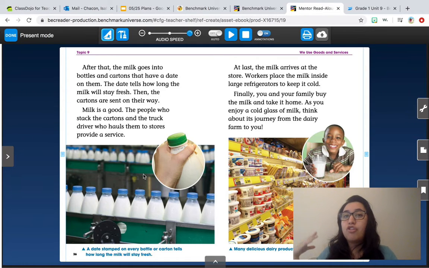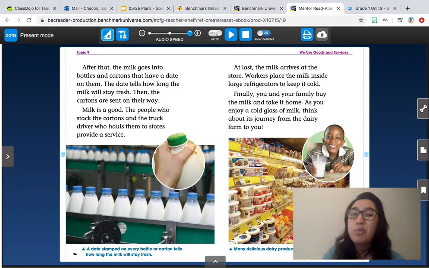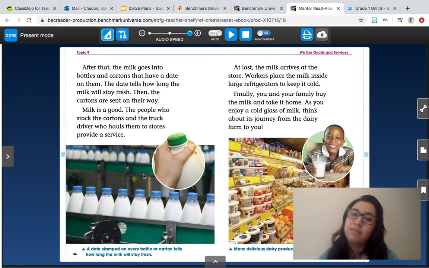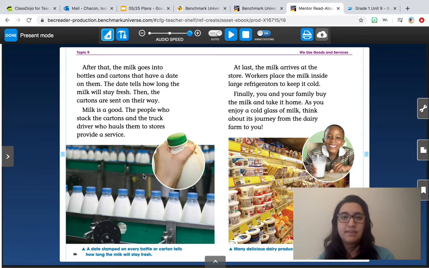They're offering their truck to drive all that milk to the grocery. Otherwise, we would have to travel all the way to farms to get our milk, and that would not be fun. That'd be super far. But what the truck driver does for us is they go and they bring the milk to us without us having to worry about it. So that's a service.